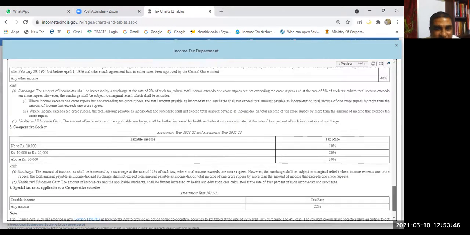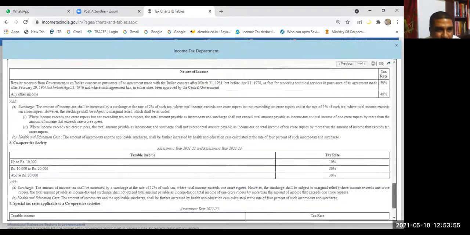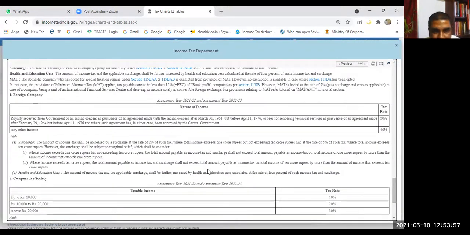Let us see the surcharge in case of foreign company. Foreign company surcharge is 2% where the total income exceeds 1 crore but doesn't exceed 10 crore, then 5% where the total income exceeds 10 crore. Let me compare all those things for you.